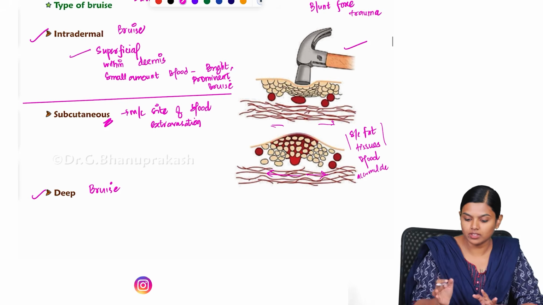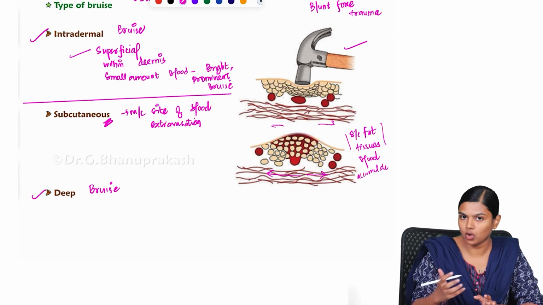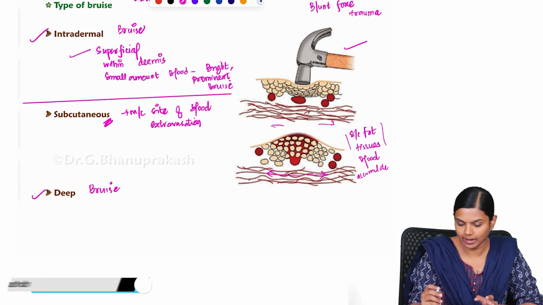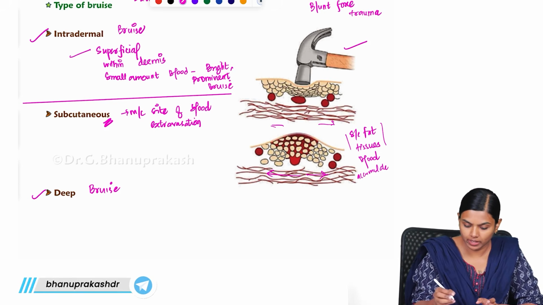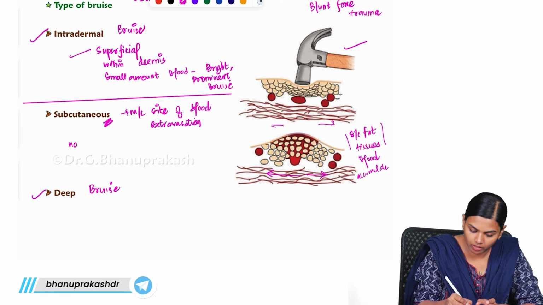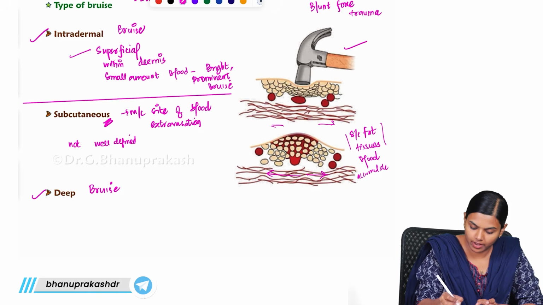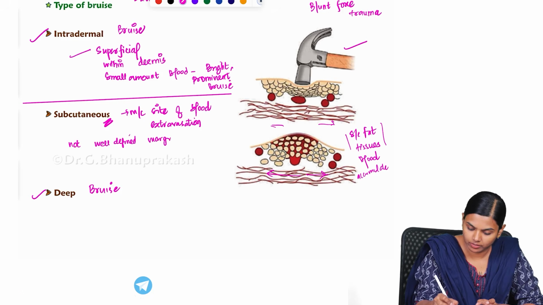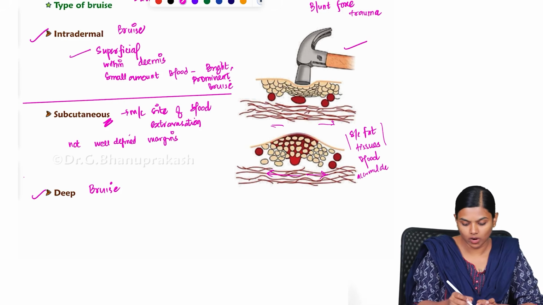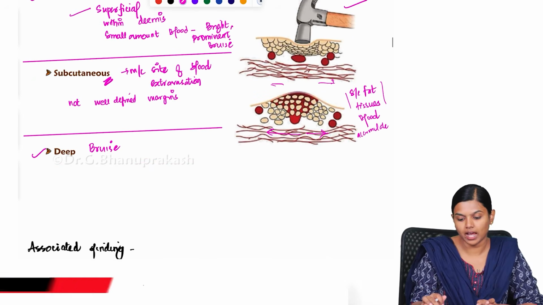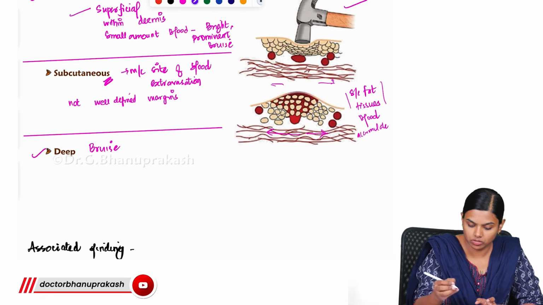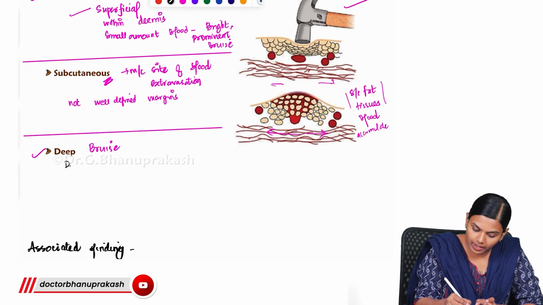And subcutaneous is the most common site, and this is the commonest bruise that we encounter, and most commonly it will not be well defined. Not well defined margins. And next what we have is this deep bruise, and this deep bruise is also known as delayed bruise.